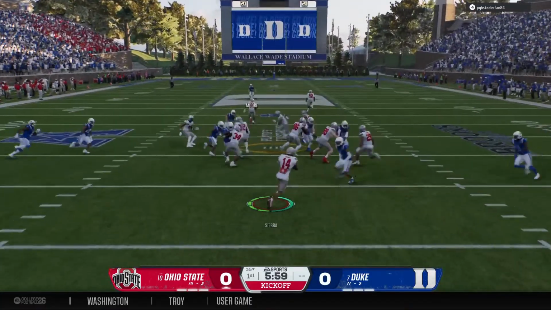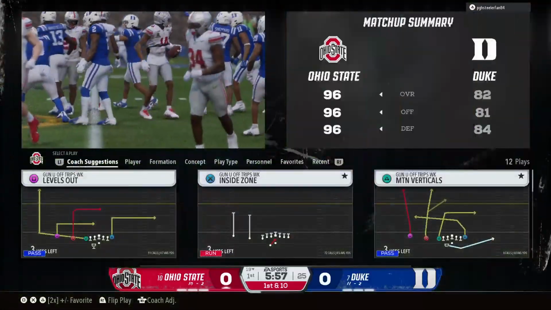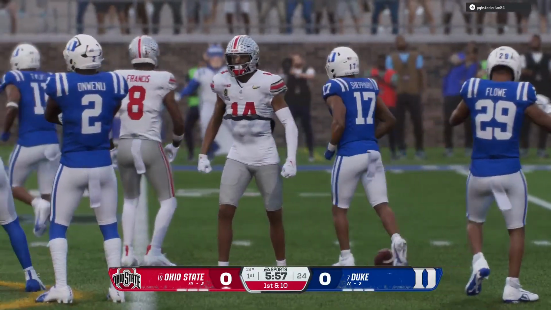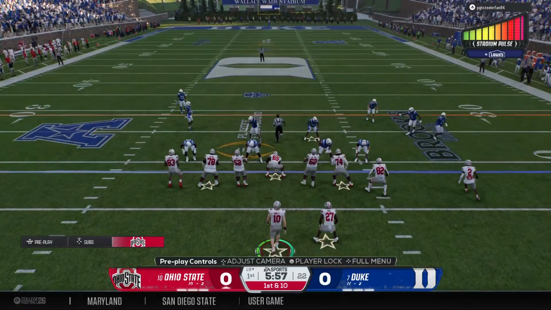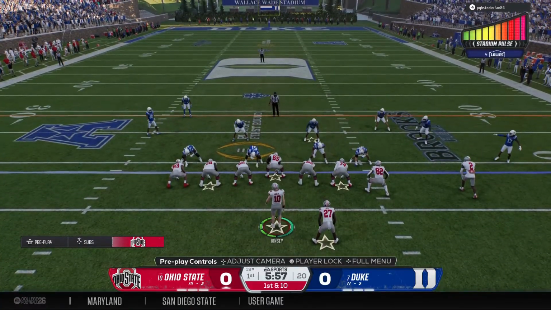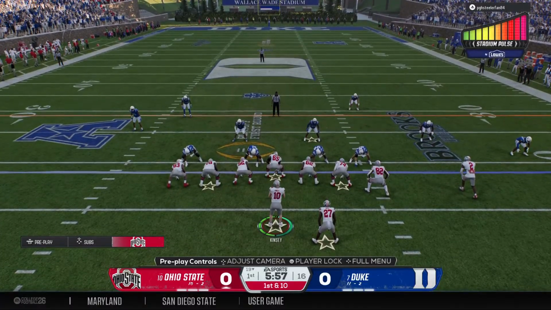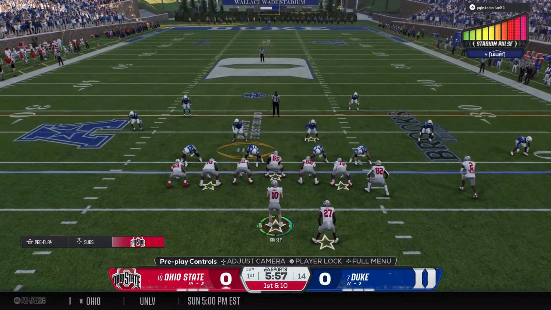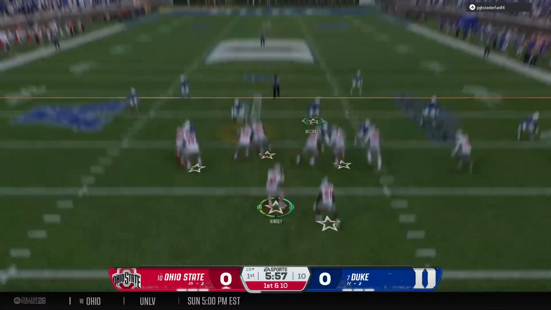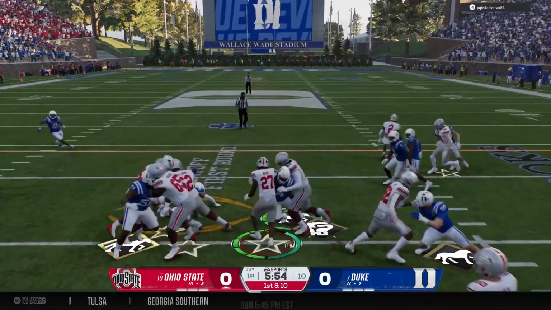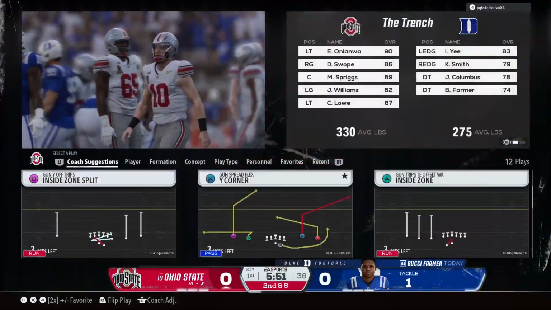Return starts from inside the 5. And he stopped at the 19. Good job by the coverage team. Takes the handoff. It's Davis. Picks up 2, so it's 2nd and 8.